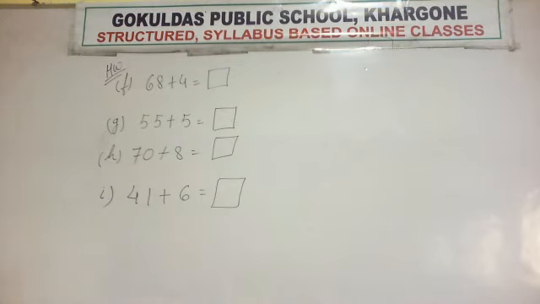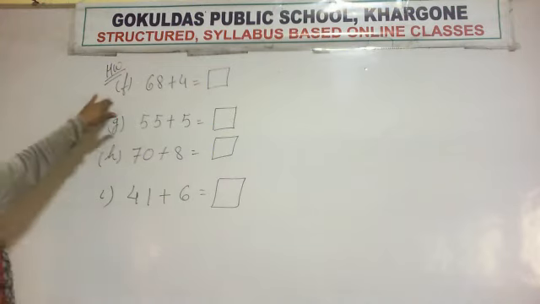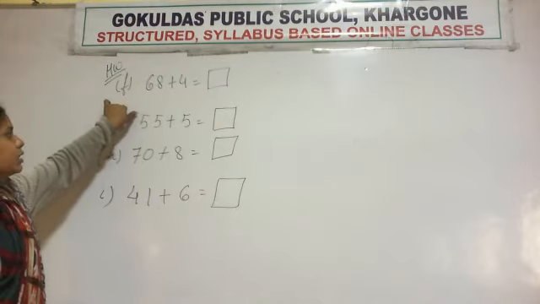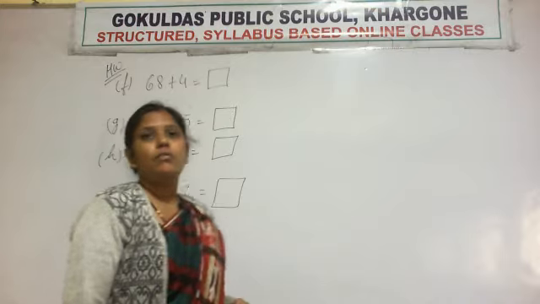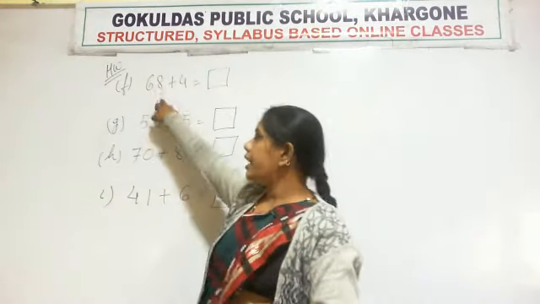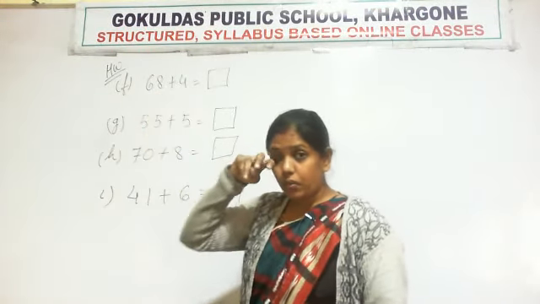So you do these 4 questions same as we have done in this lecture. That means by forward counting, by making boxes and writing the forward numbers. So first again I am reading the question. See what are the homework questions. 68 plus 4, that means we have to count 4 numbers after 68. That means in this question you have to make 4 boxes.